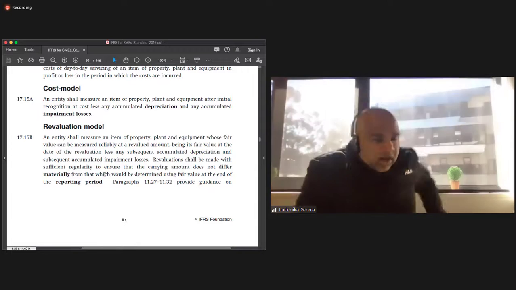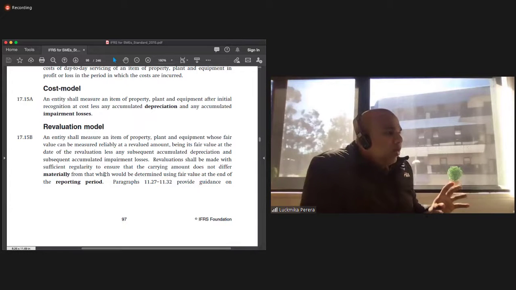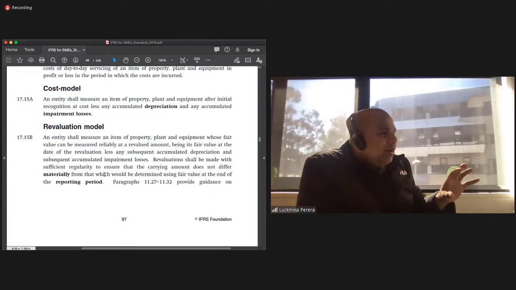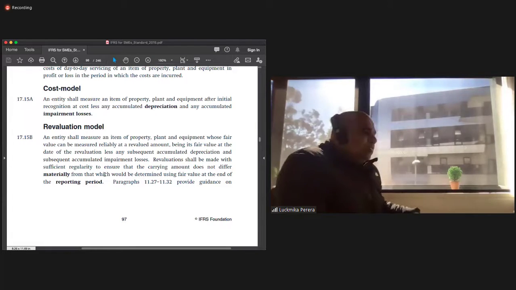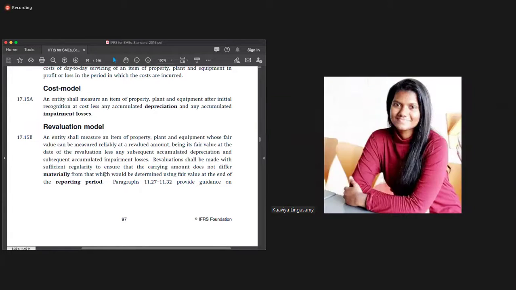I'm going to tell you how the same asset will be measured differently at fair value in two different countries. In Australia, if I buy a car, in 3-4 years' time, what's going to happen to the value of the car? What do you think? The value of the car would decrease.